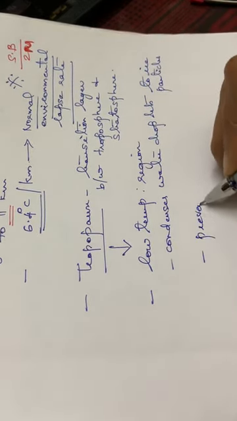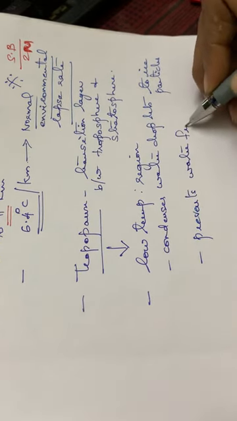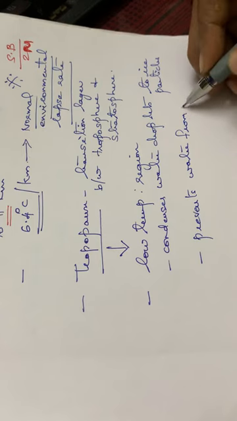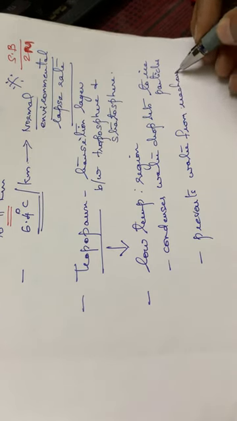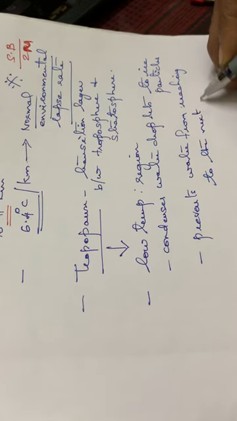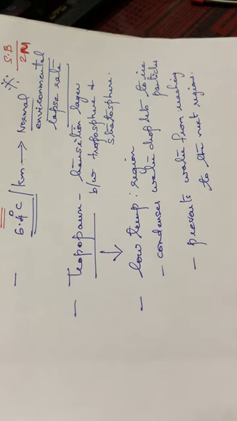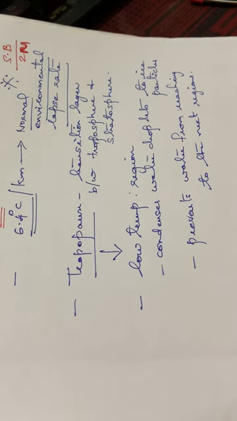And thereby it prevents water from reaching the next region, that is the stratosphere. So this is one important point to be noted in the case of the tropopause.